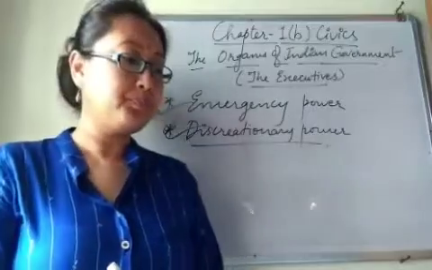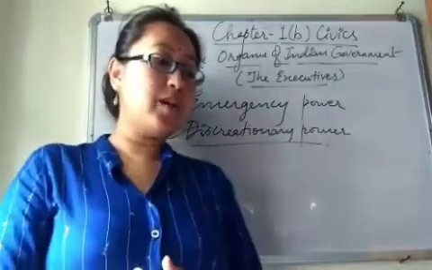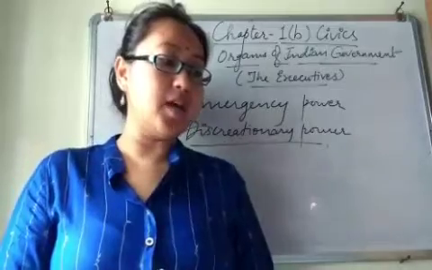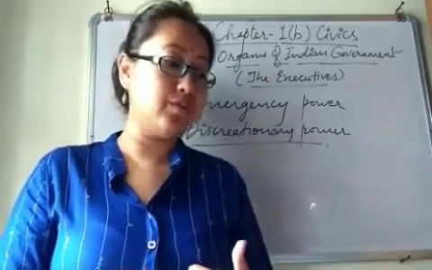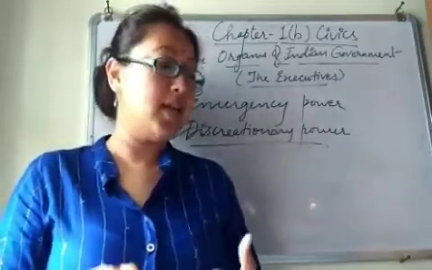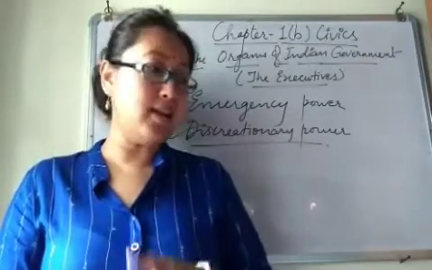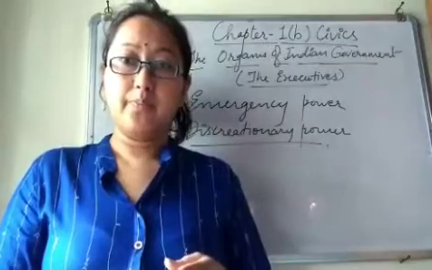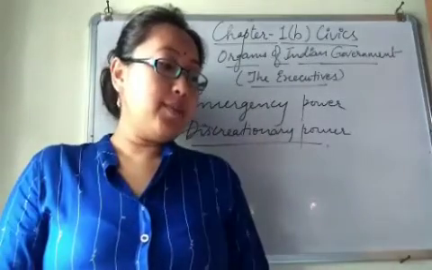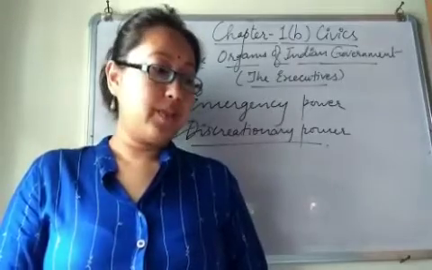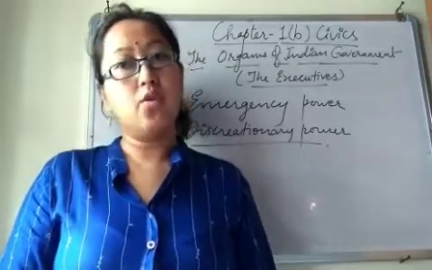Clear? Okay. Now, all proclamations of emergencies, as I told you just now, made by the president under Articles 352, 356 and 360, have to be laid before the parliament for approval within 1 month. If a proclamation of emergency is not approved, it becomes null and void and ceases to operate.